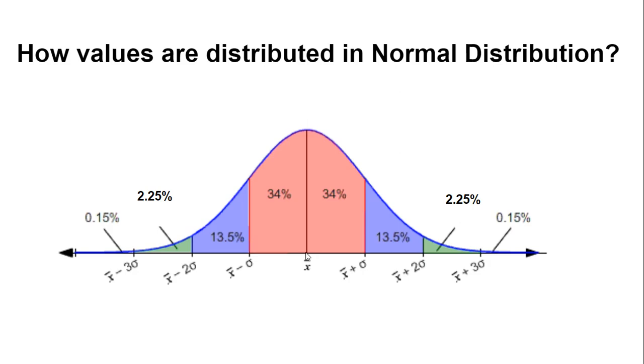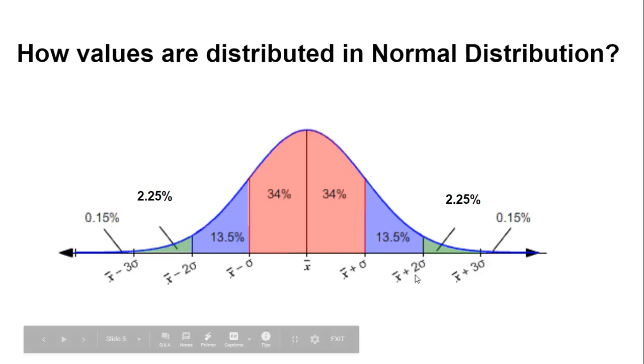if we move one deviation from mean towards the increasing side of the values, then we say that we have moved one positive standard deviation. If we move two standard deviation, then it means we have moved two standard deviations to the increasing side.